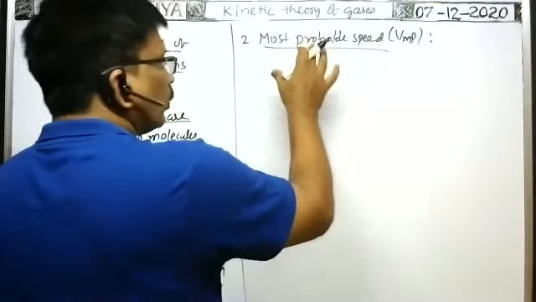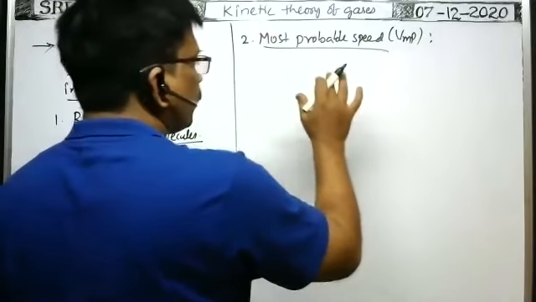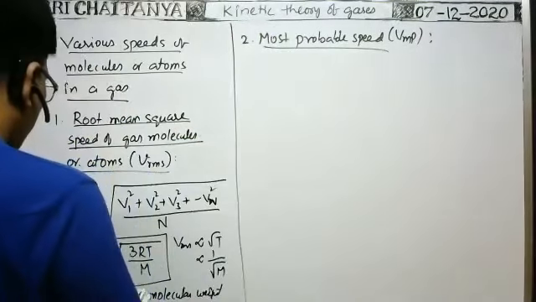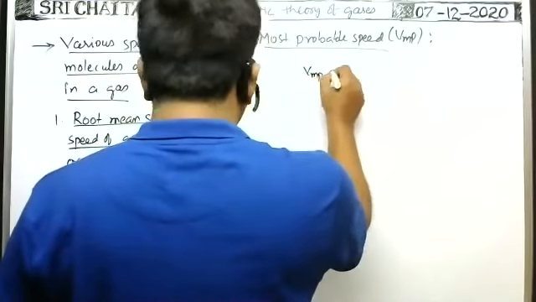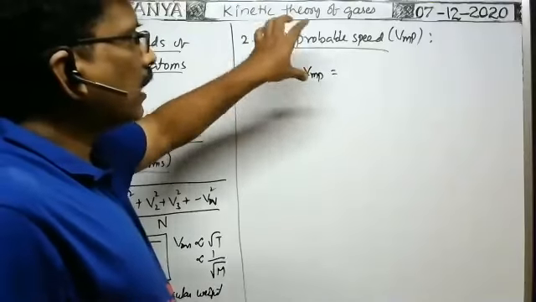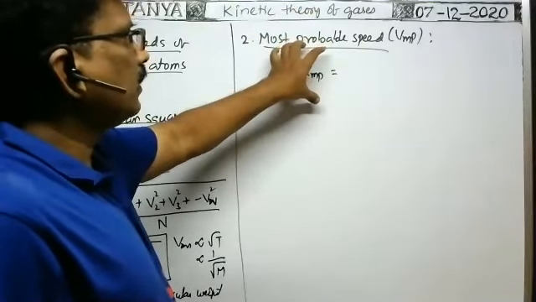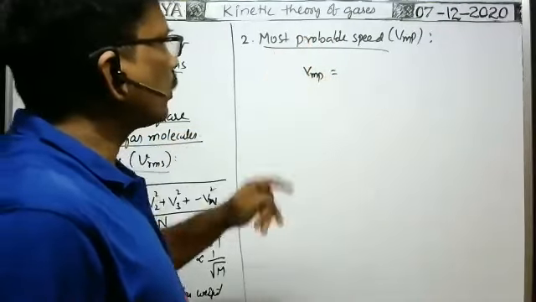The speed with which more number of atoms or molecules travel in a given gas at the given temperature is called the most probable speed.